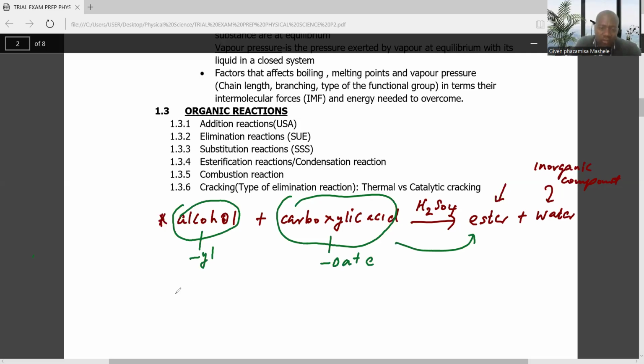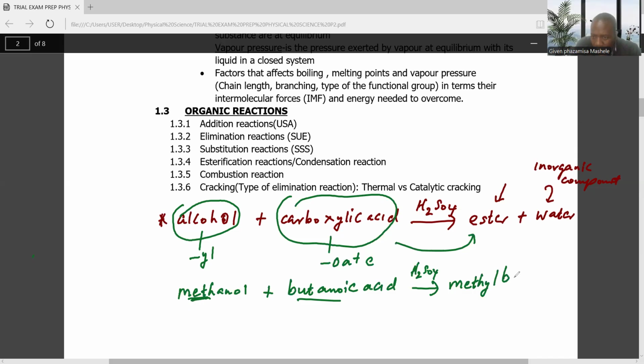For example, if we take methanol and combine it with butanoic acid under a catalyst called sulfuric acid, then the name of the ester will be methyl butanoate, plus the water.